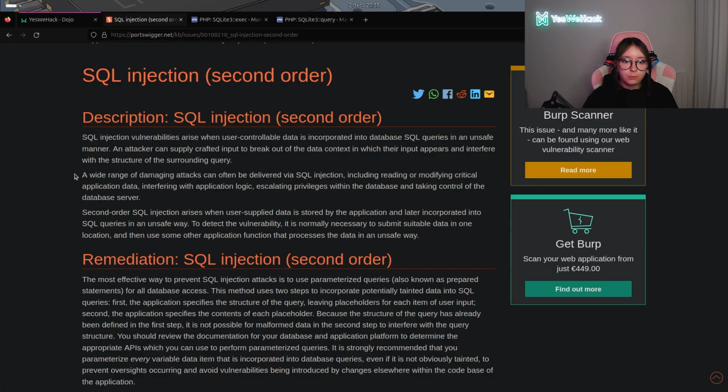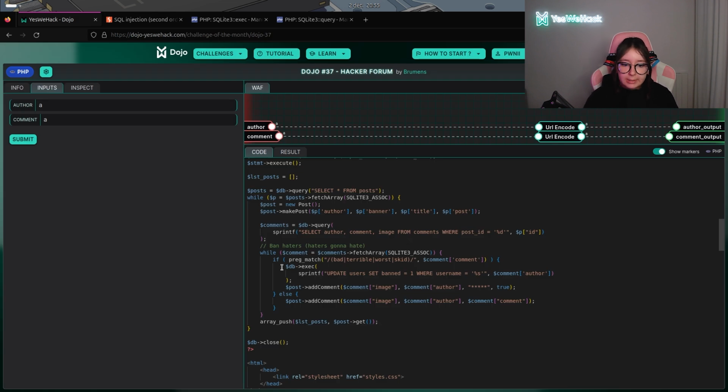So in this challenge, we're basically dealing with a second order SQL injection, which means that we will be able to perform the SQL injection by inserting something into the database and then using this insert later in a vulnerable endpoint. As we saw before, this part is doing an update with the value of the author, which is the value we can control directly from the prepared statement. But this part is not using a prepared statement, so through the prepared statement query, we will be able to insert something malicious and get an SQL injection through this endpoint.